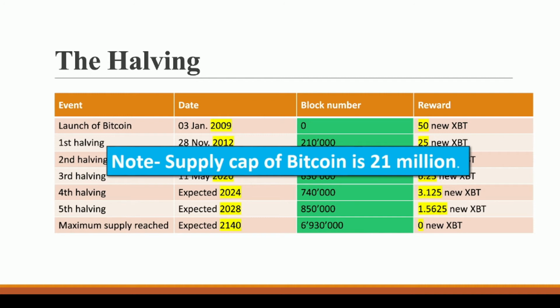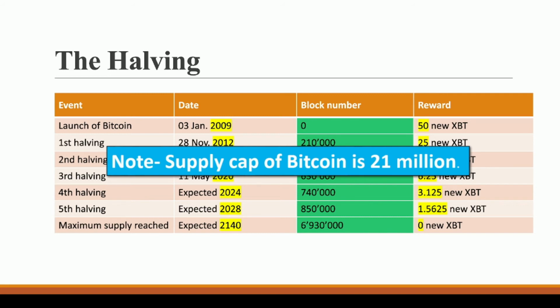Now you must be thinking, if there will be no reward for the miners, because after 21 million no new Bitcoin will be rewarded, how will miners earn money? Miners will earn money from our transaction fees. Whenever you do a Bitcoin transaction, apart from these rewards, miners also get a transaction fee commission. So you provide them a transaction fee. It is estimated that by that point there will be many people doing Bitcoin transactions, and from those transaction fees the miners will make profit.